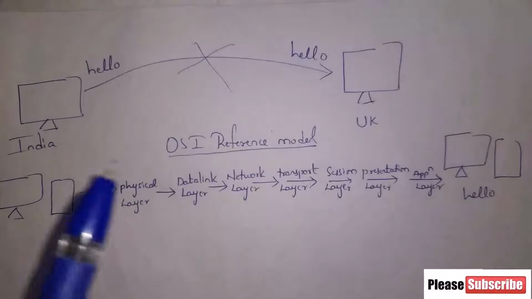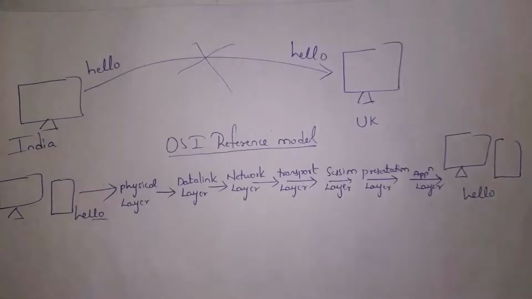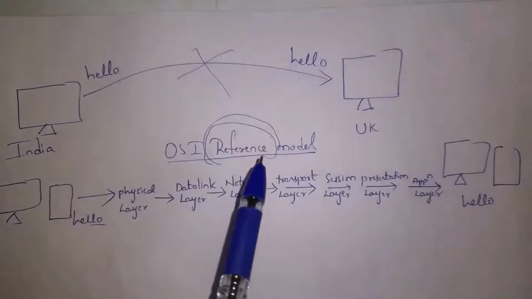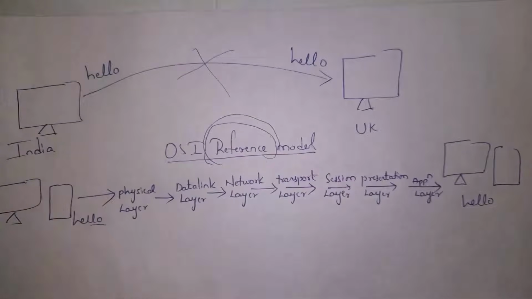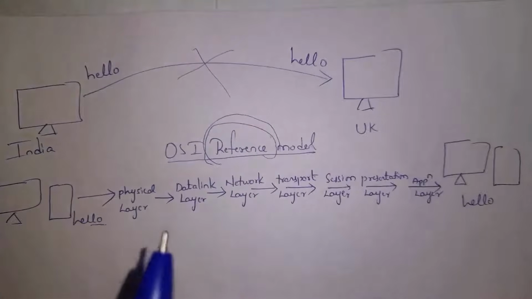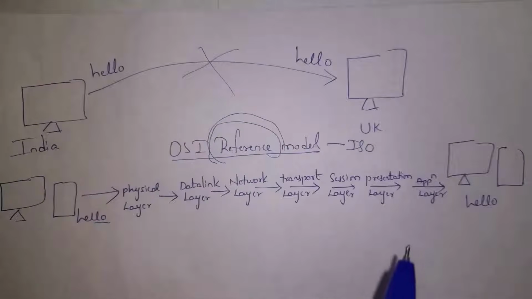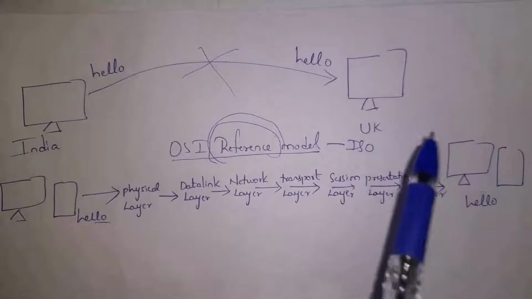So OSI model contains various layers and each layer will perform various tasks. That is nothing but each layer will perform various operations. Guys, OSI model is just a reference model. It is not implemented anywhere. Just it is a reference model, that's it. By seeing this reference model, we can clearly know how data will be transferred from one computer to another computer in a network. And this OSI model was developed by International Organization for Standardization.